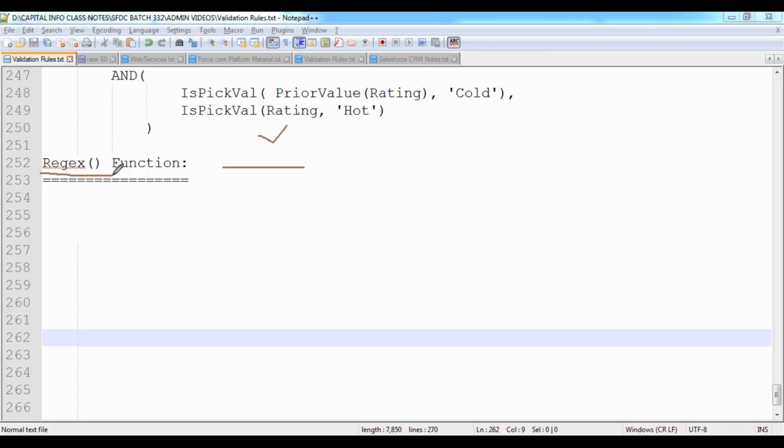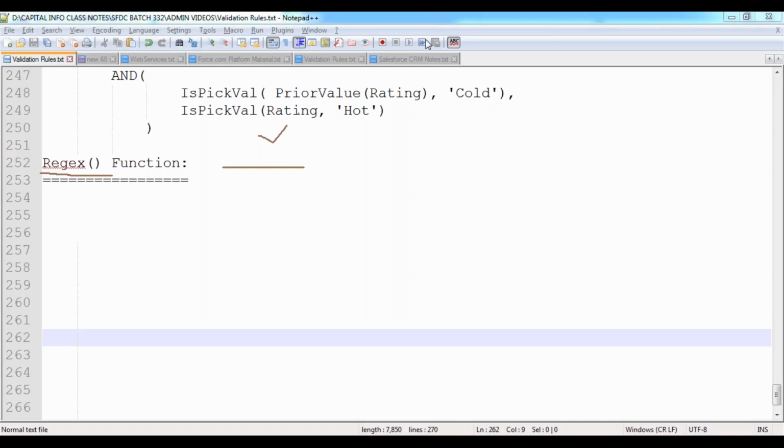So now what do we need to do? Whenever you want to compare a field with a specific format, we have to give the format first, the format you want to compare against. We need to prepare that format. Then how do we prepare it? What are the various wildcard characters supported by Salesforce to prepare this regular expression? We'll see practically.